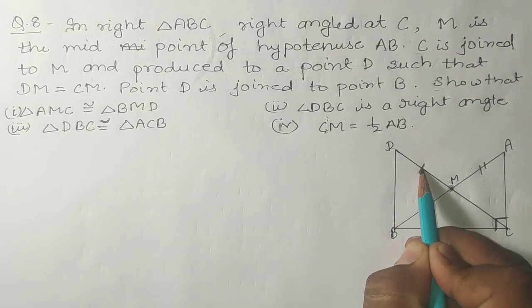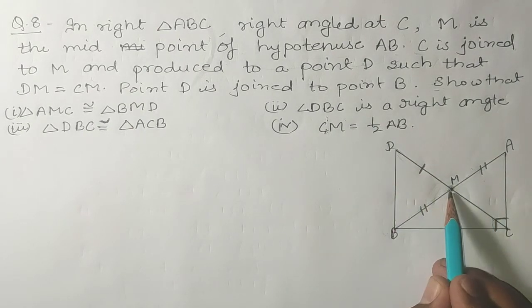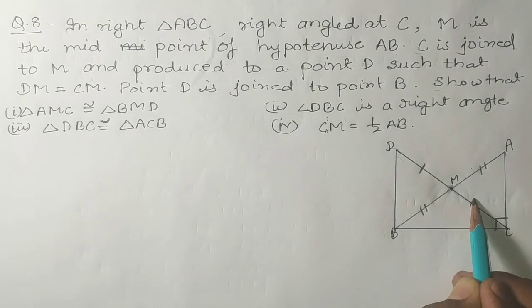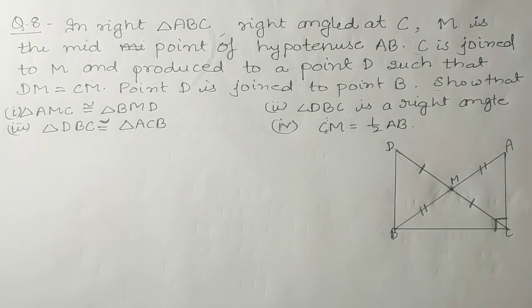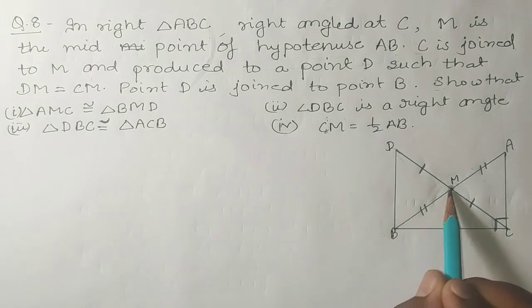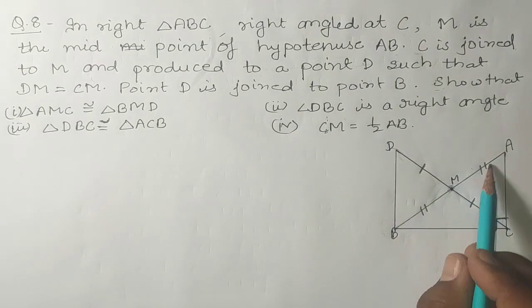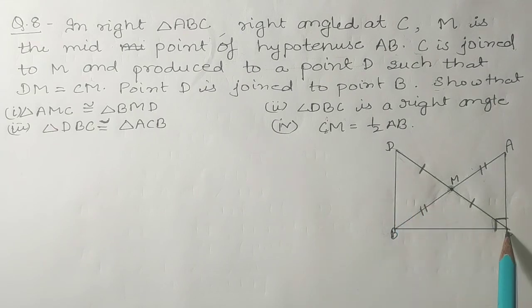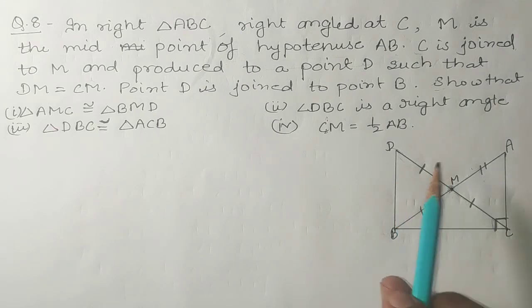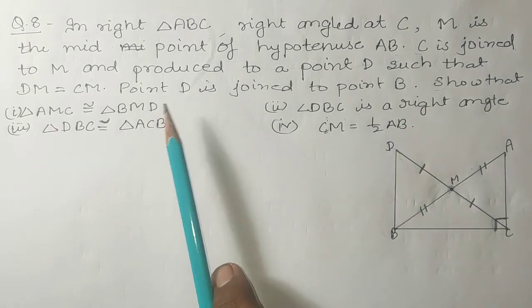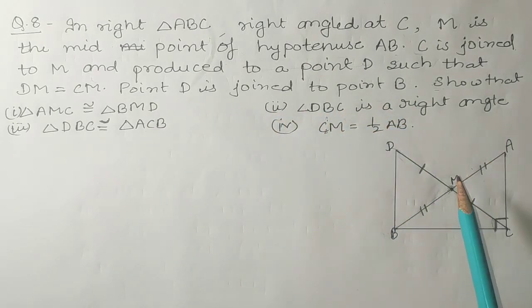Now it is also given that DM, this side, is equal to CM, this side. So till now we have the information that BM is equal to AM and DM is equal to CM.